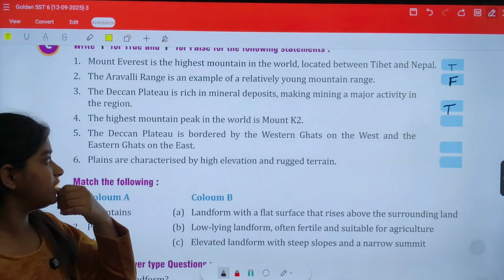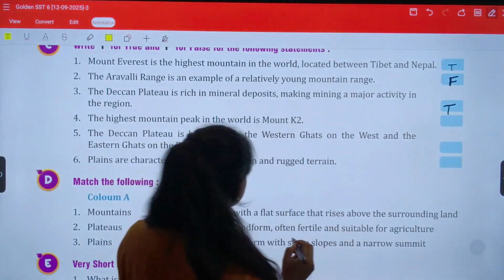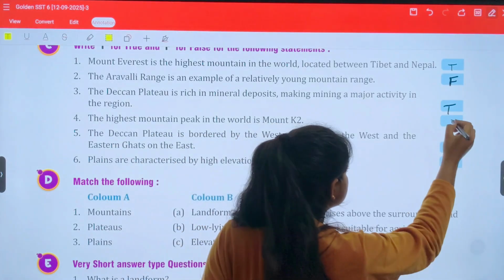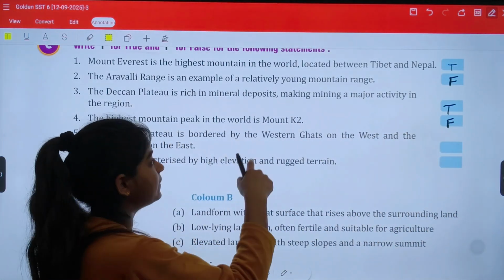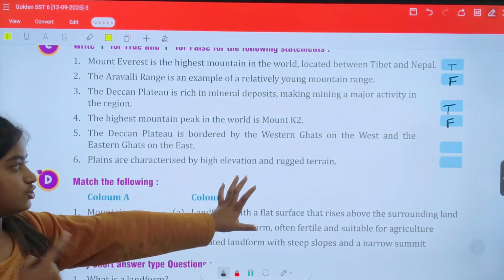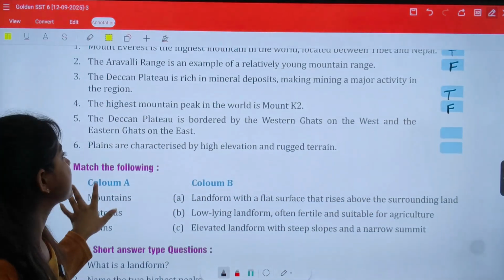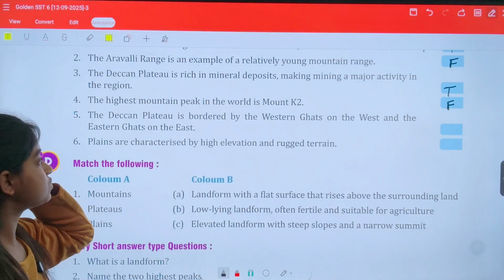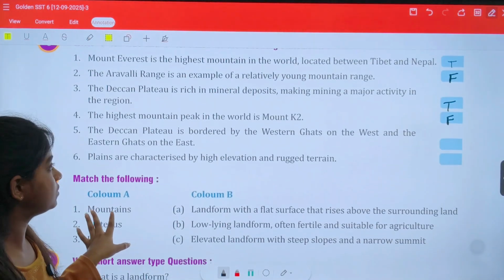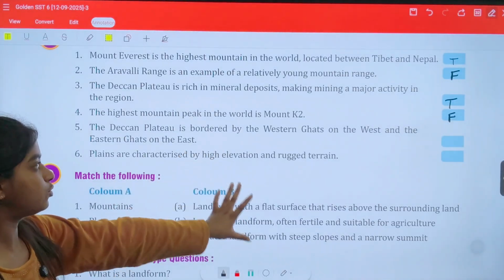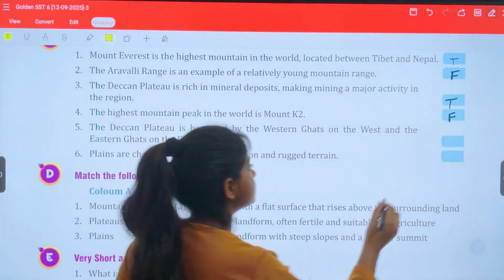The highest mountain peak in the world is Mount Kanchenjunga. This is absolutely correct, and it is present in Kerala. Okay, this is second number Kanchenjunga. So this is false because the highest one is Mount Everest. Okay, the Deccan Plateau is bordered by the Western Ghats on the west and the Eastern Ghats on the east. So this is the correct option. Okay, this is true.